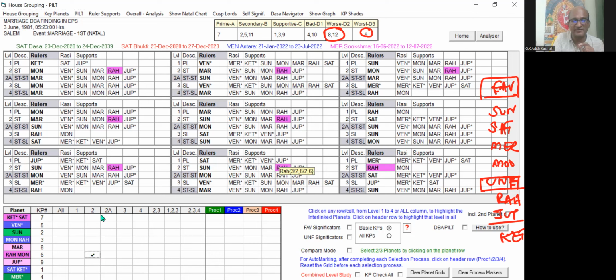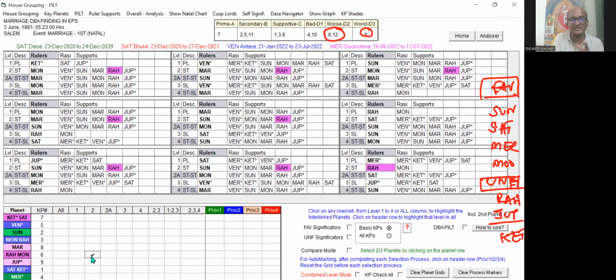You can see levels are given: 1, 2, 2A, 3, and 4. We can find the planet Rahu in what level it plays for all the other planets. We can choose the level and find wherever it is present. You can see when I'm clicking Rahu at the 2nd level, I will check all the 9 planets' grids.